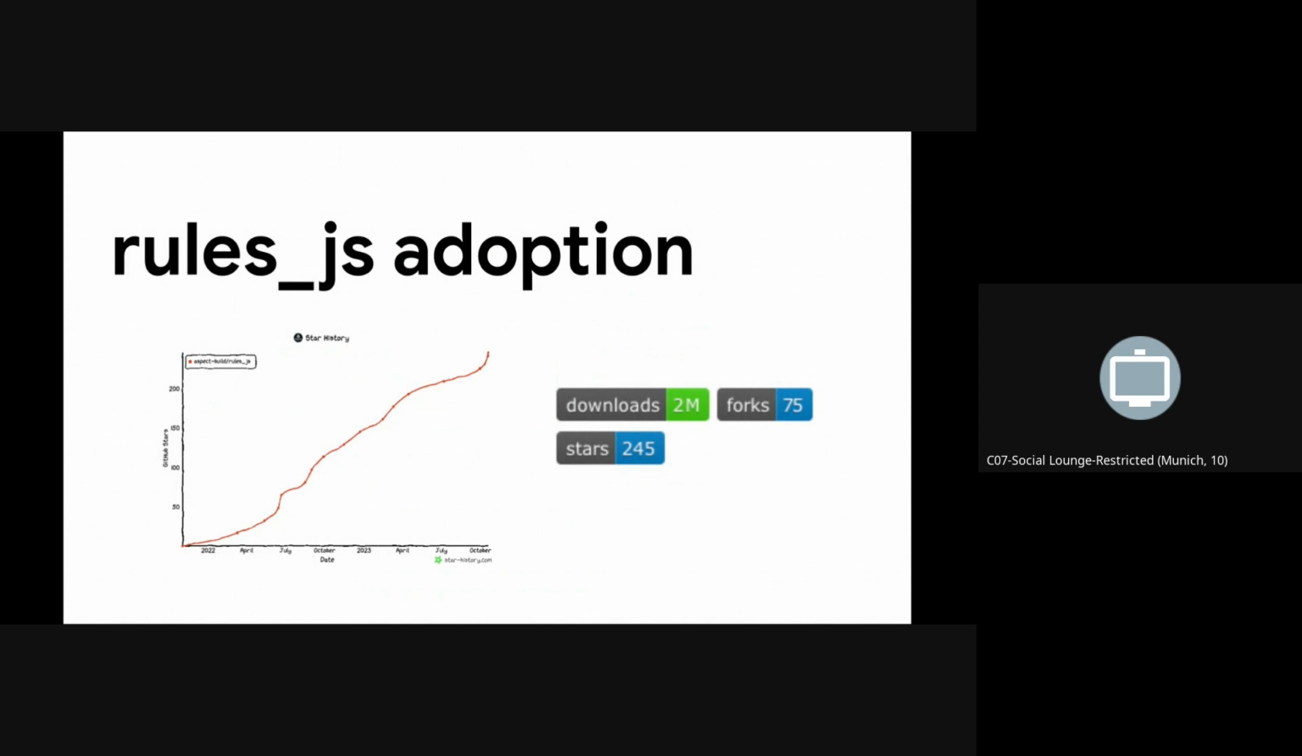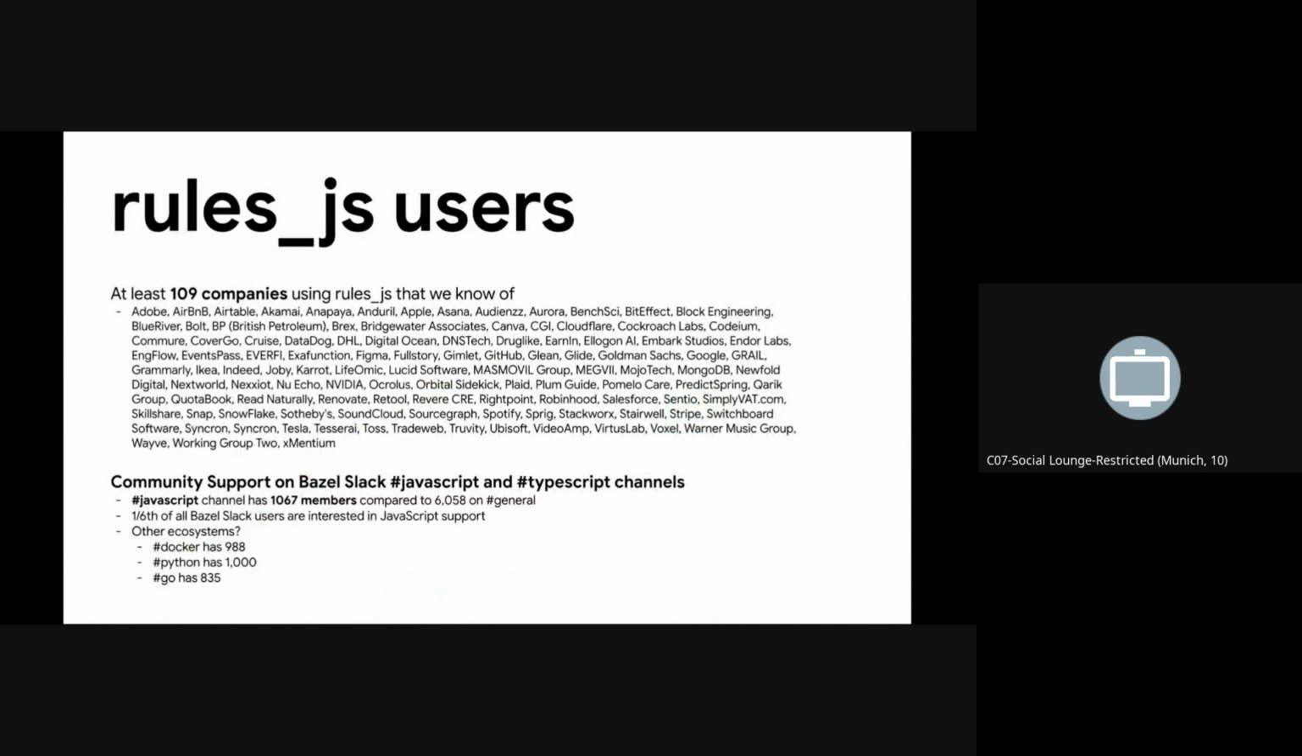Since this rule set was released, we've seen steady adoption. You can see that little spike in August 2022 when we released 1.0, and I think it's currently around 245 stars on GitHub. And in terms of users, I went through all of the companies that we work with on GitHub and interacted with on Bazel Slack, and counted about 100 companies that we know of that use rules_js. There's probably a few more that we don't know about. So if you are using it and you'd like to talk to us, then come find us after this talk or at the conference.